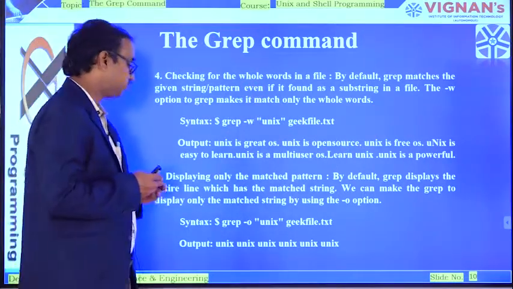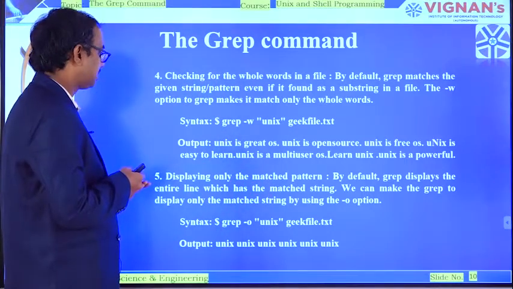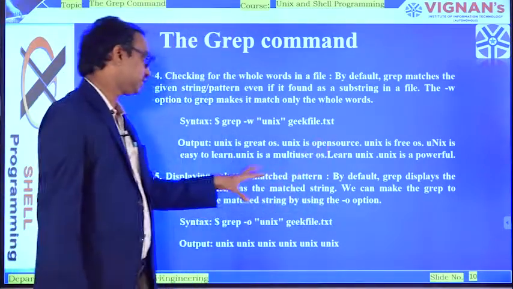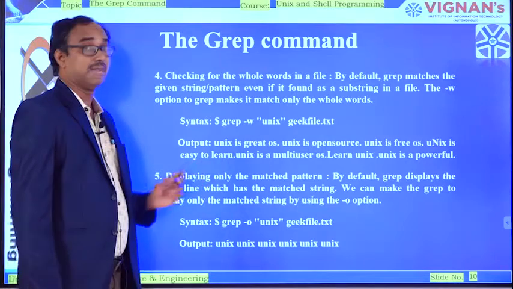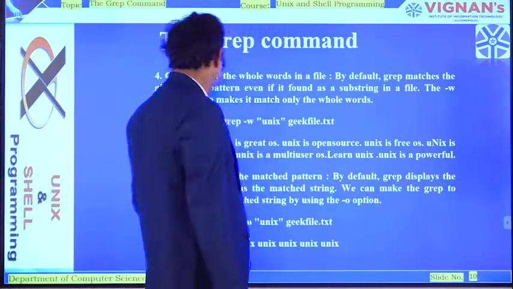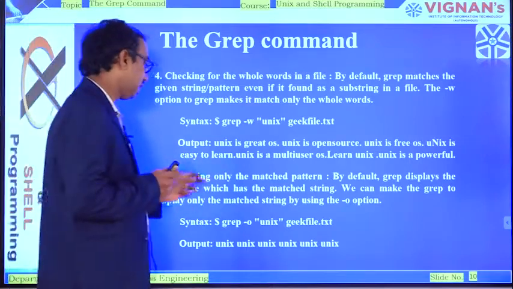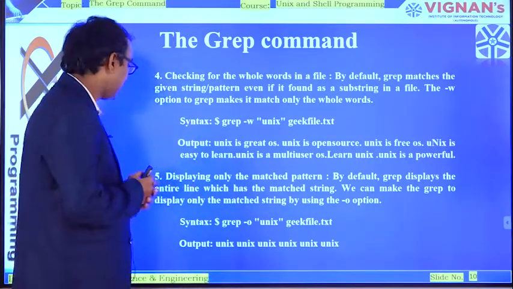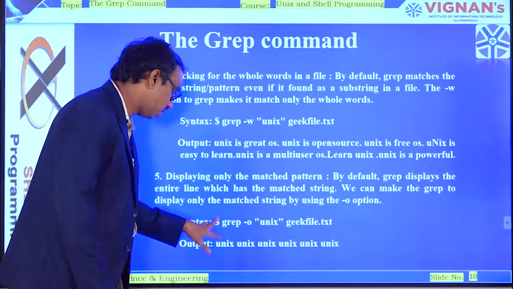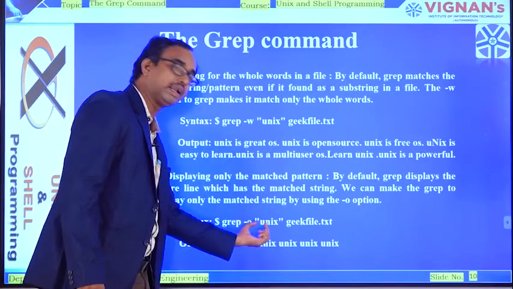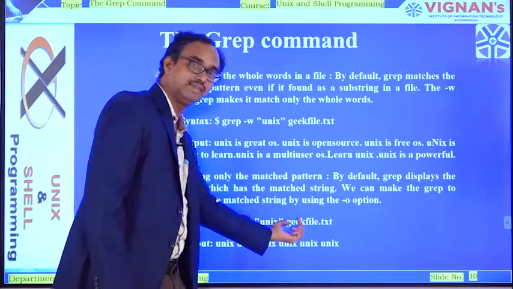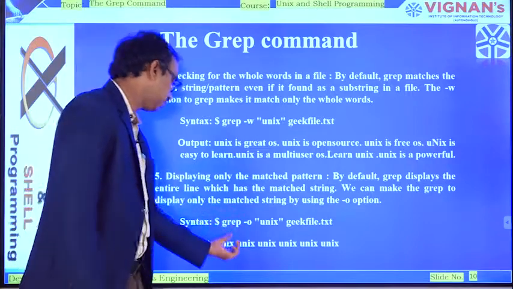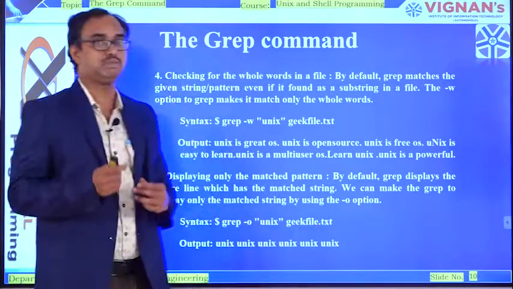And then coming back to the fifth one. The fifth one is displaying only the matched pattern. Default grep will display the entire line which has the match. So how can we make grep display only the match? We do that by using the option called -o. O stands for only. The syntax of this fifth example starts with $grep -o, where o stands for only, and then the pattern name you want to add, that is Unix, and then the file name geekfile.txt. So in this case, wherever Unix is there, that will be displayed. So Unix, 1, 2, 3, 4, 5, 6 times the word is matched.